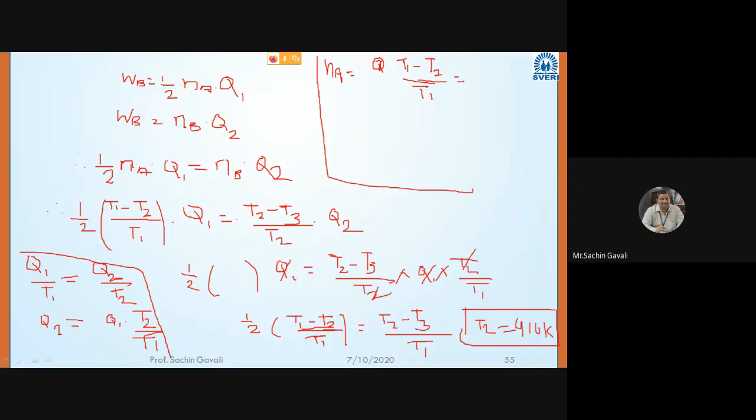Somebody can give the efficiency: (T1 minus T2) divided by T1. Kunal, you are giving the efficiency. What is efficiency? (T1 minus T2) divided by T1. Efficiency will be, sir, 0.4.